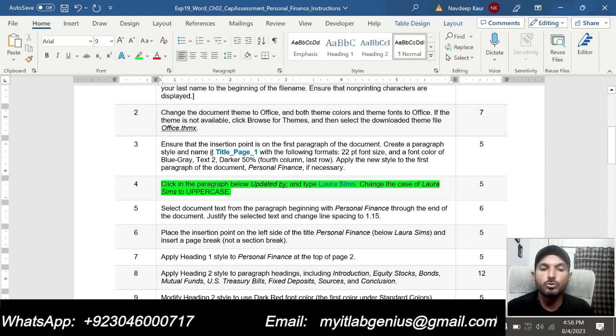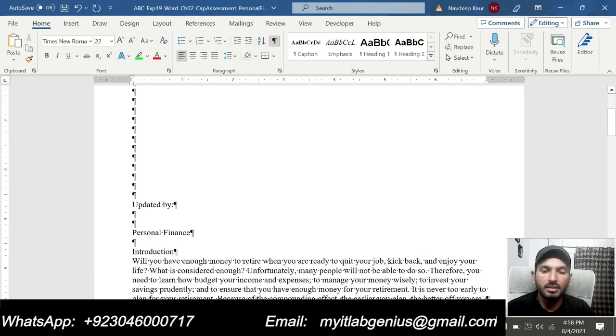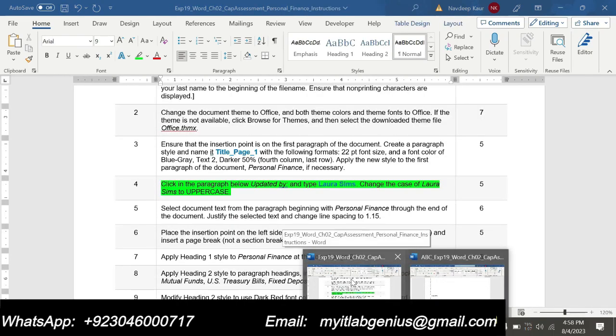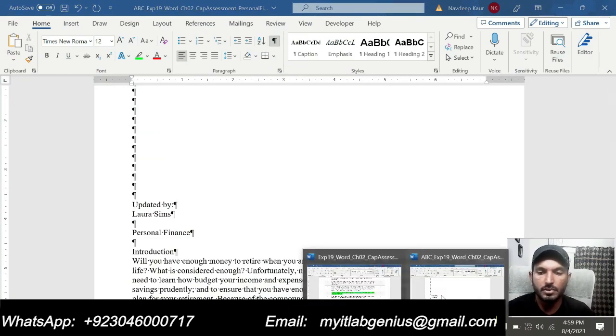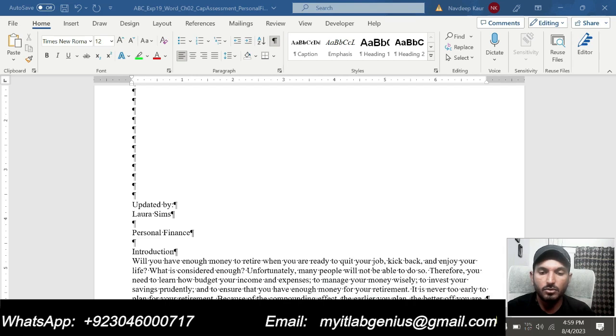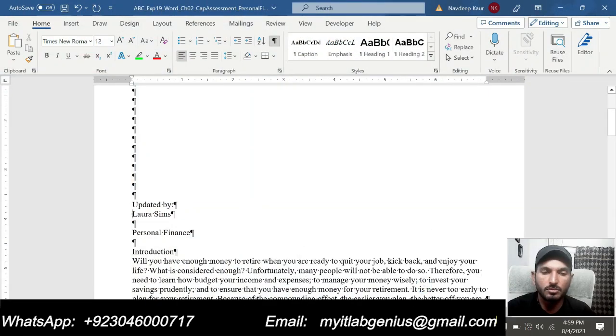So now we are supposed to click in the paragraph below the updated by and then we are supposed to type the Laura Sims and we are supposed to change the case of the Laura Sims to uppercase. So let me go to the document and updated by is here and we are supposed to type below the updated by Laura Sims. And now we are supposed to change the case of the Laura Sims to uppercase.